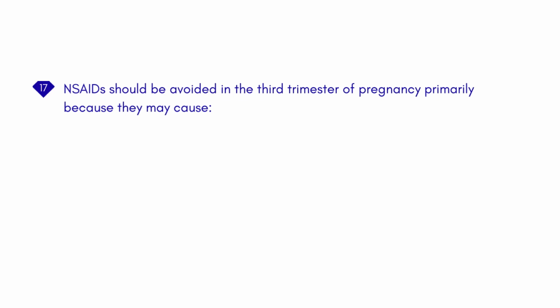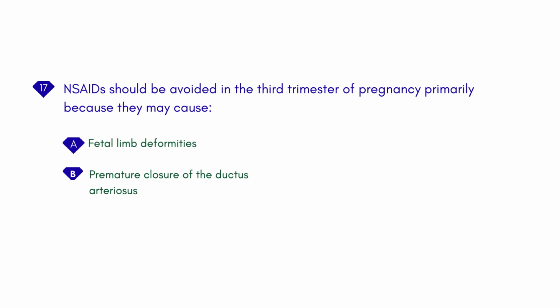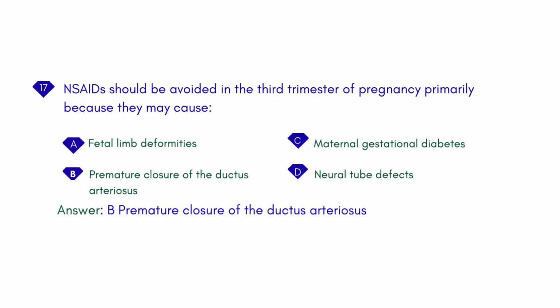NSAIDs should be avoided in the third trimester of pregnancy primarily because they may cause A. Fetal limb deformities. B. Premature closure of the ductus arteriosus. C. Maternal gestational diabetes. D. Neural tube defects. Answer: B. Premature closure of the ductus arteriosus.